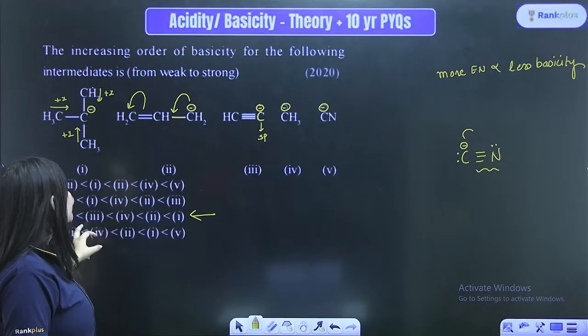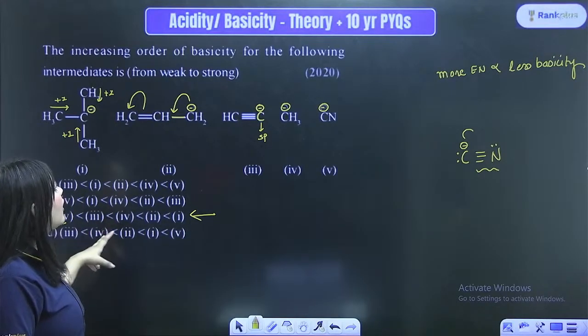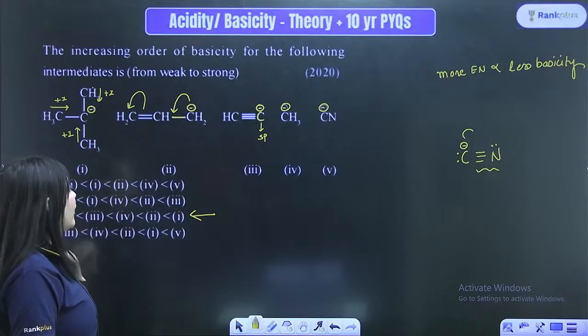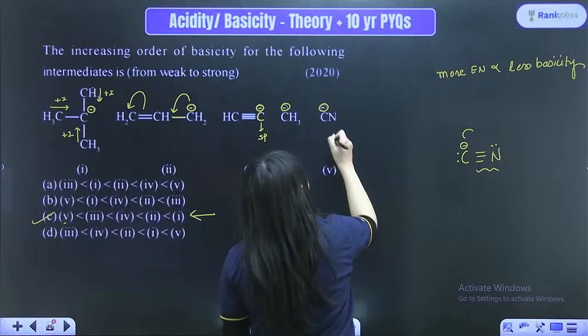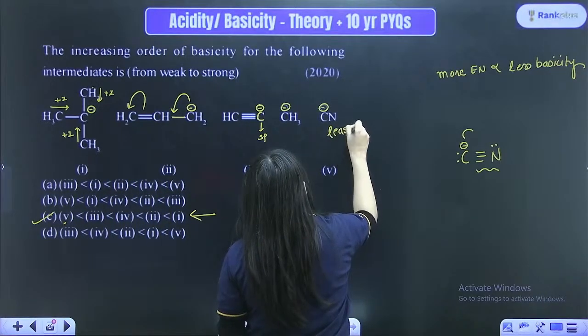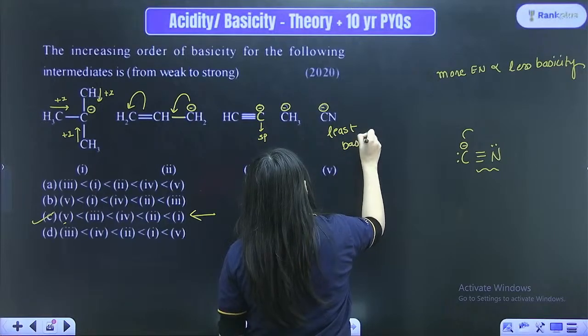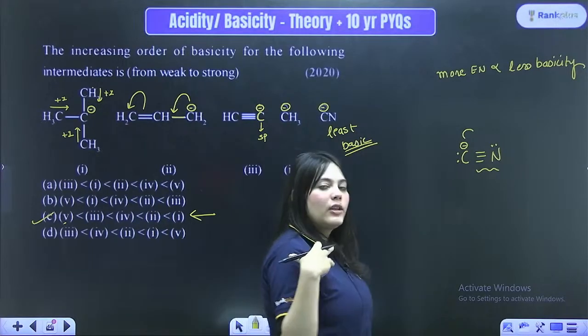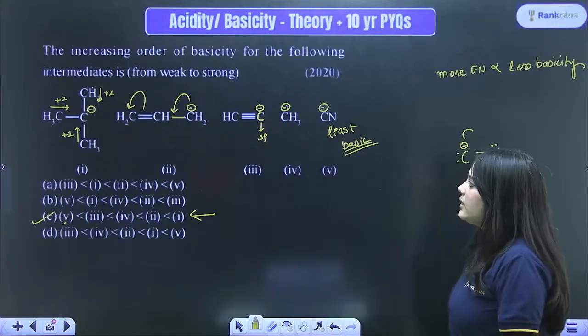Followed by your third option, which is this, and followed by the fifth option. So this is the least basic group, CN minus. Least basic group. It will keep the electrons towards itself. It will not easily donate. So this is the correct option.